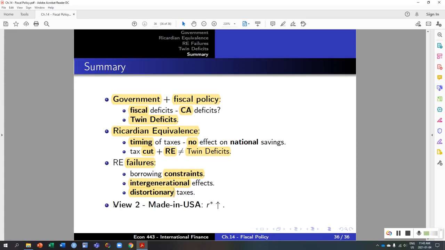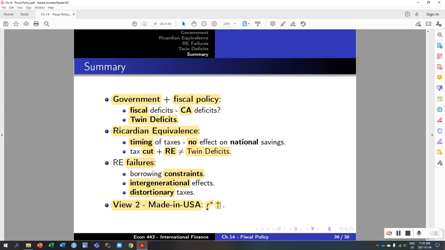And then we looked at some evidence in terms of whether those twin deficits were caused by foreign or domestic factors. We saw evidence of increasing interest rates in the 1980s, which lent support to view 2, which is that domestic factors, including higher government deficits, were responsible for the current account deficits.